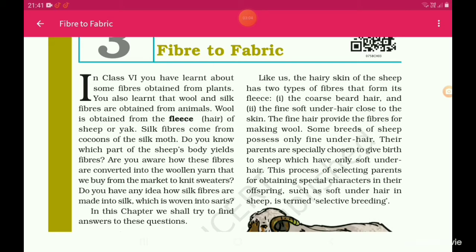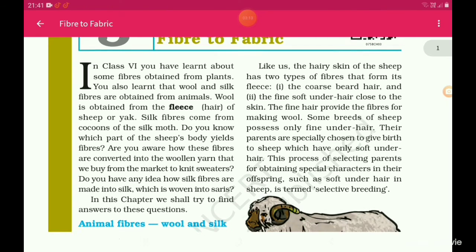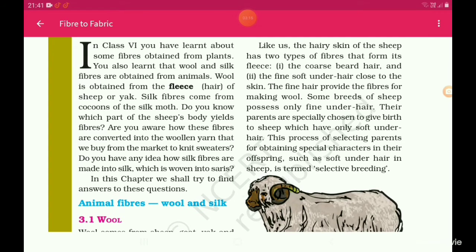Soft wool and rough wool. Coarse beard hair is rough wool and fine soft under hair is soft wool. The fine hair provides the fibers for making wool. Some breeds of sheep possess only fine under hair.